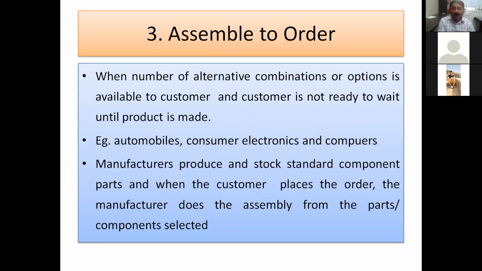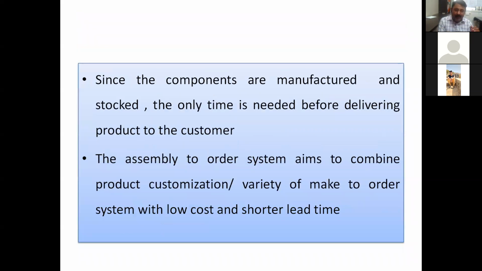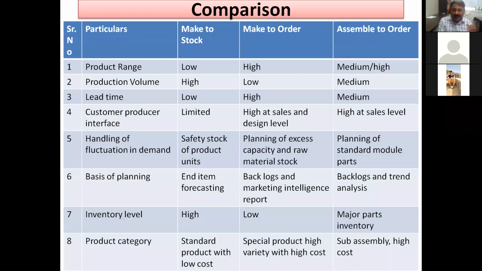Then assemble to order, the next type, where the parts are already available in stock. Once the order is given, it is assembled and the order is shipped. So this is assemble to order. And then we have gone for a comparative study of make to stock, make to order and assemble to order.